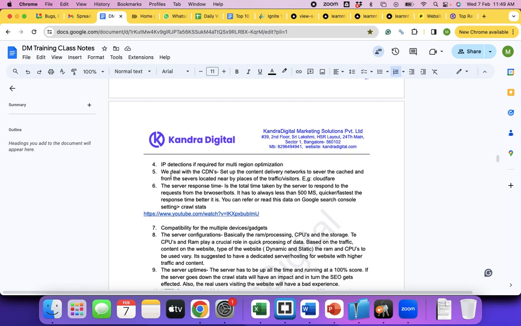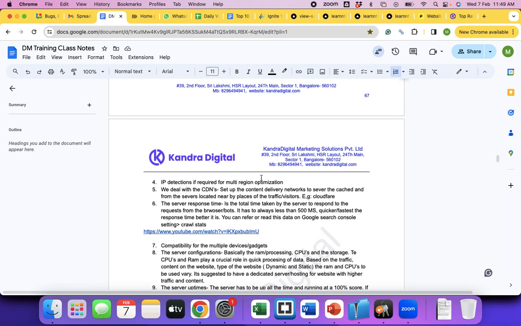We have discussed IP detection if required for multiple reasons. See, in technical SEO, we also work on IP detection. I'll tell you why. We deal with the CDNs, content delivery networks. See, these servers, whichever we are using, are not located next to our building. The content we upload to the server and used by people is not coming from the building next to our places.